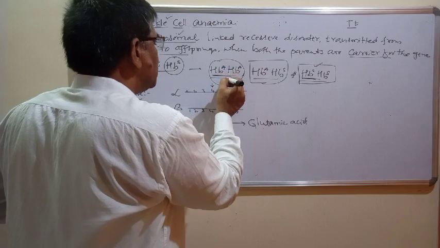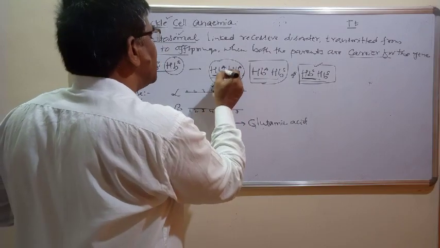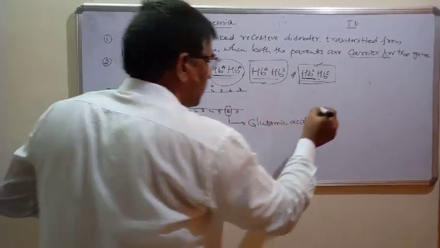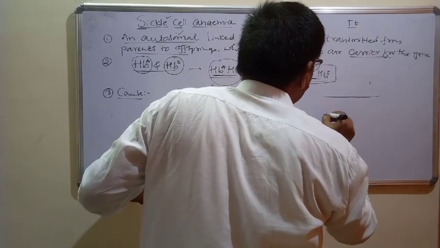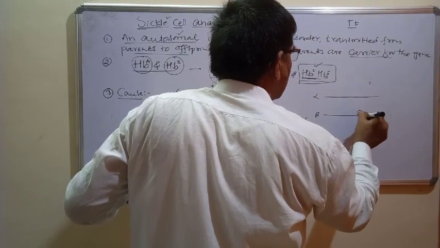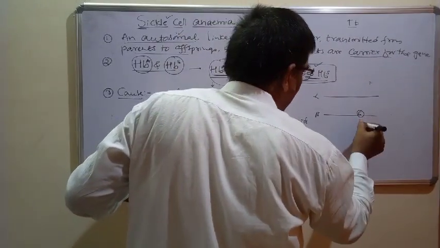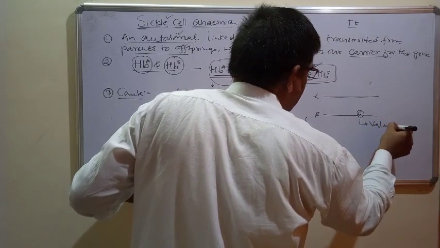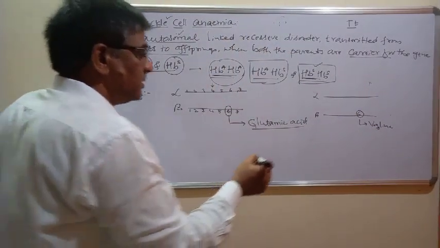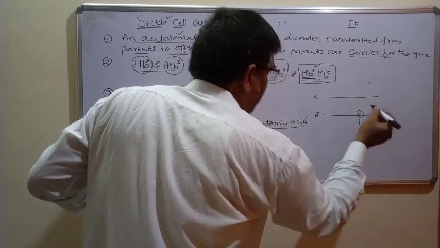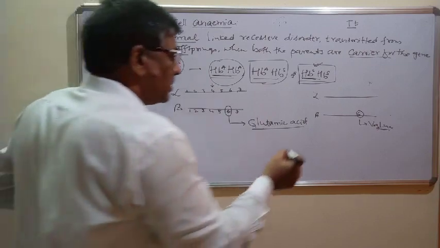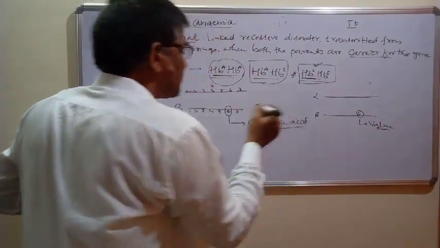Here what happens when this gene undergoes a mutation? This is the alpha chain, this is the beta chain. In the beta chain, at the 6th position, instead of glutamic acid, valine will be present. In the beta chain the 6th amino acid must be glutamic acid, but this glutamic acid is replaced by valine. That is because of the recessive gene present on the chromosomes.